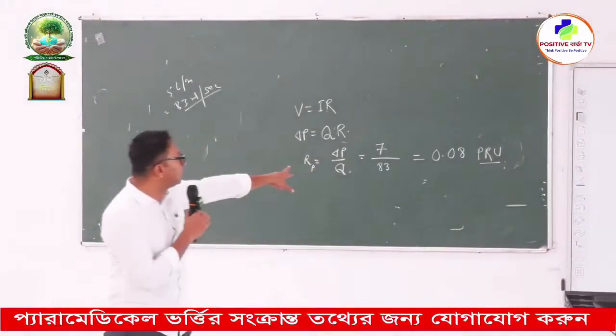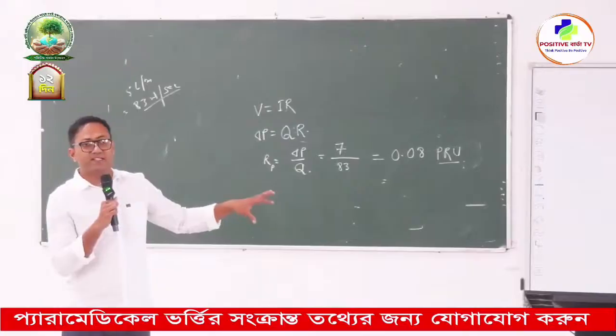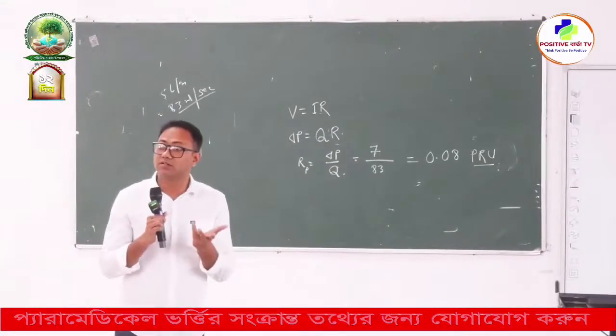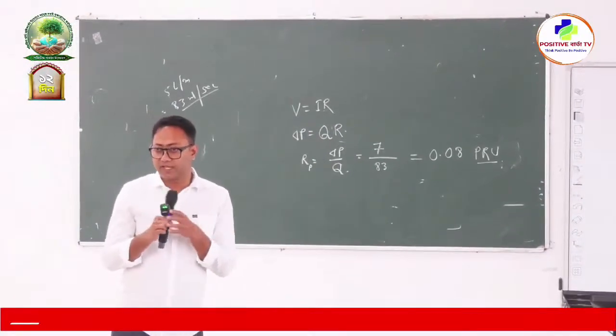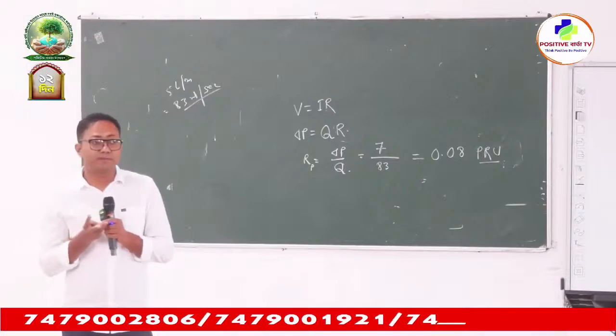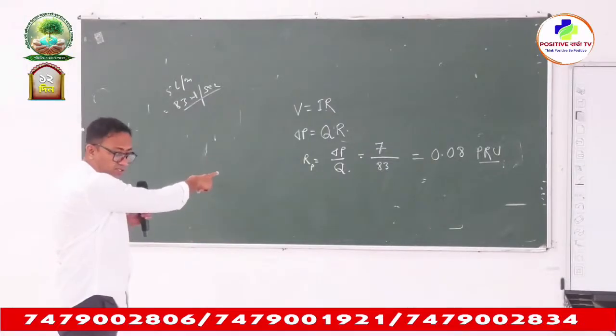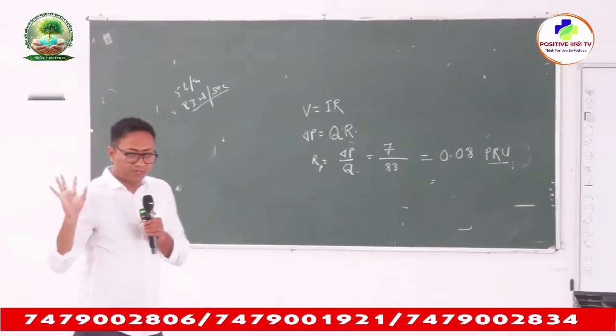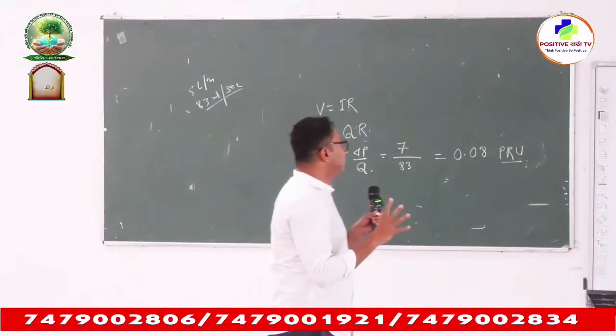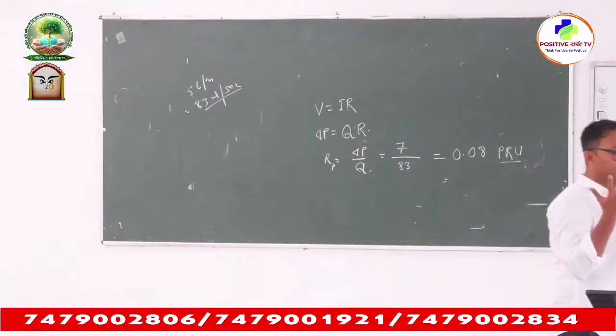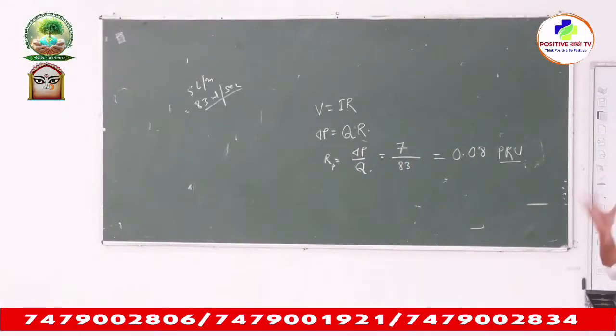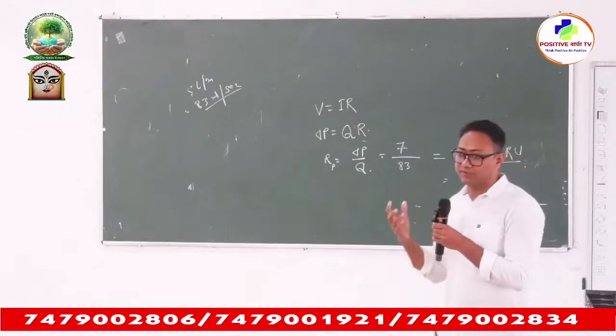A resistance of 0.08 PRU is what your right ventricle is working against. Okay, your right ventricle has to pump blood against this much resistance, 0.08 PRU. Okay, now we will calculate for left ventricle. Your left ventricle is working against how much resistance?